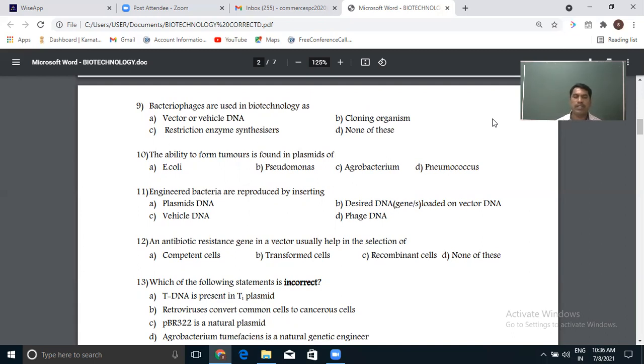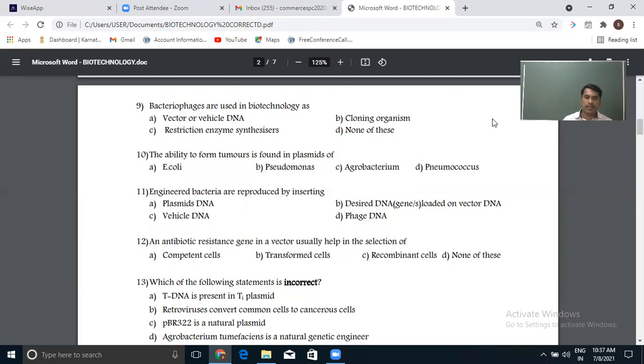These are all possible. Engineered bacteria are produced by inserting plasmid DNA, desired DNA genes loaded on vector DNA, vehicle DNA, or phage DNA. In a very simple sense, it is directly inserting the gene of interest into the host bacterial DNA, or through a vector.